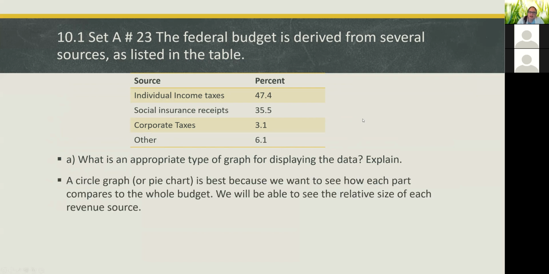So I would say a circle graph, which is also called a pie chart, is best because we want to see how each part compares to the entire budget. And we'll be able to see the relative size of each of those revenue sources. And then the next thing is to actually go ahead and do that.